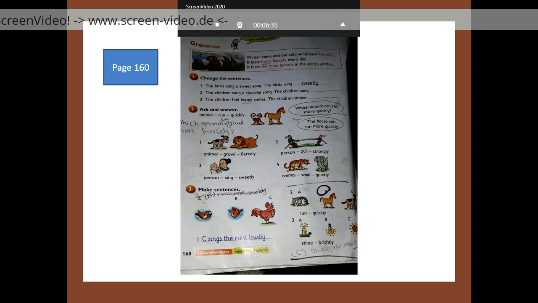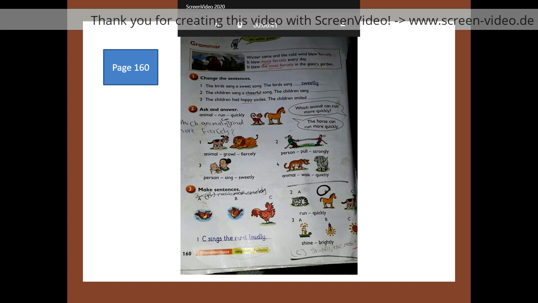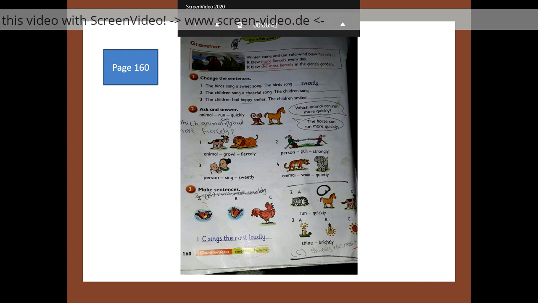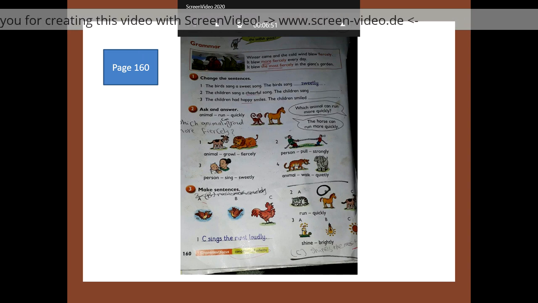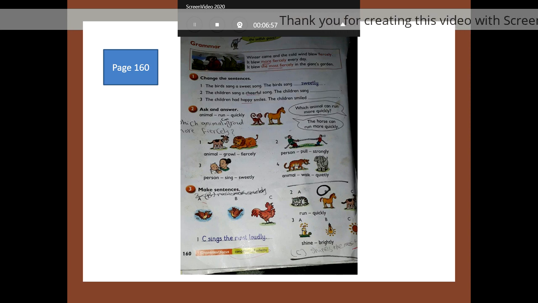The children sang a cheerful song. Cheerful, adjective, it will be cheerfully, adding ly. The children had happy smiles. The children smiled happily, adding ly to change the adjective into an adverb. And for happy, which ends with y before a consonant, we will change it to i, then add ly.